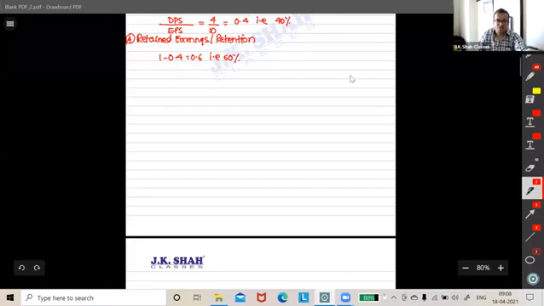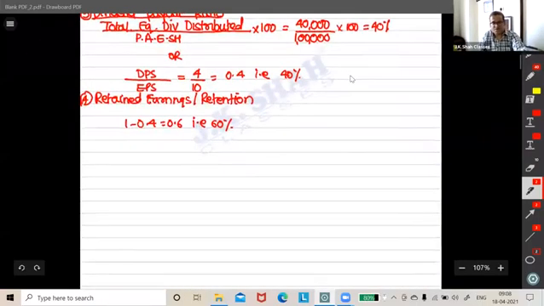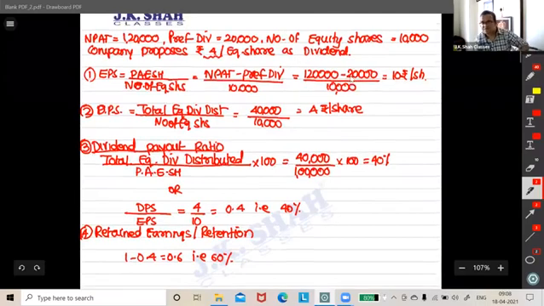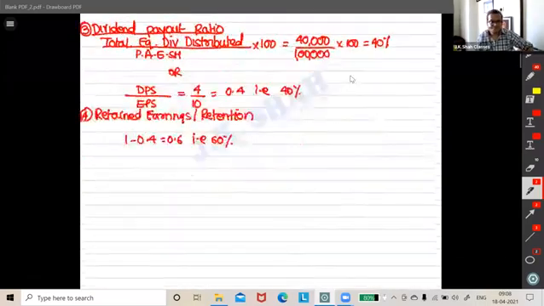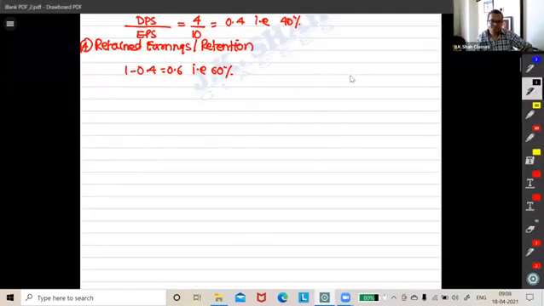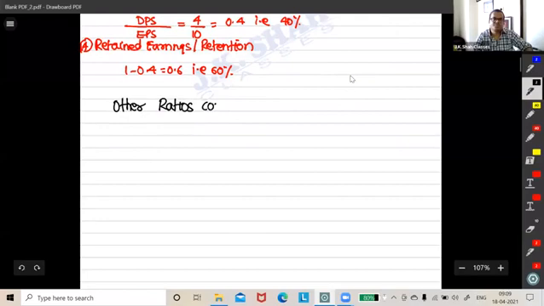I'll show question 9 also, the textbook part also, but let me first go through this, please. On the ratios, we're done till 4 ratios. Let's take the 5th one.